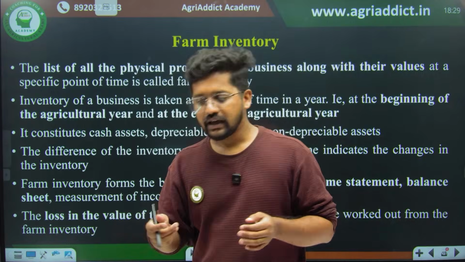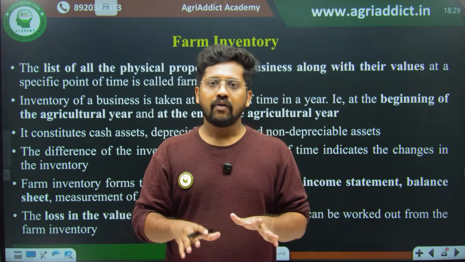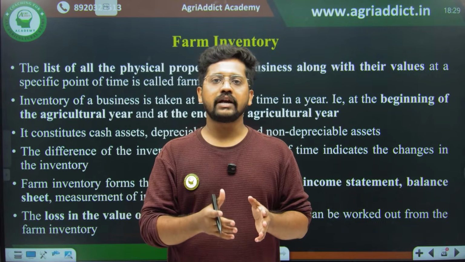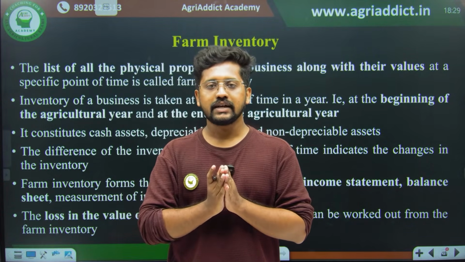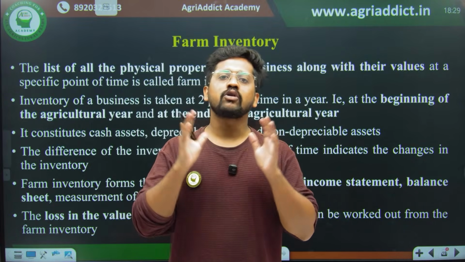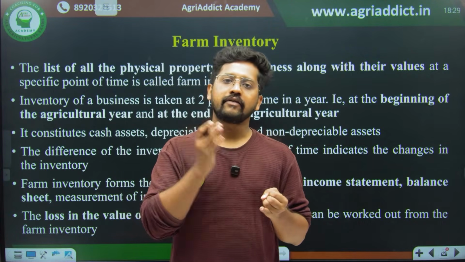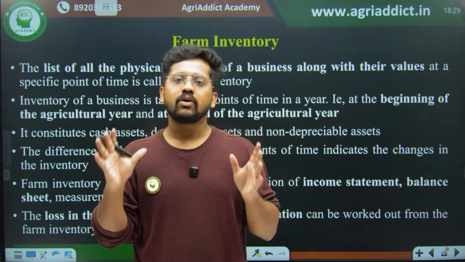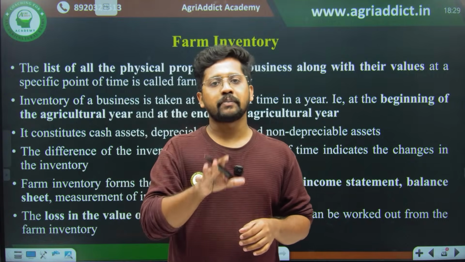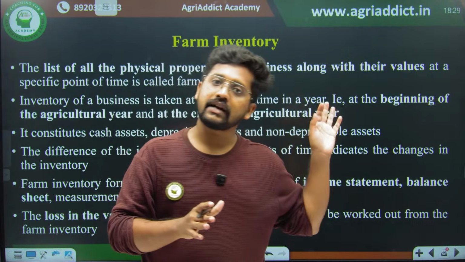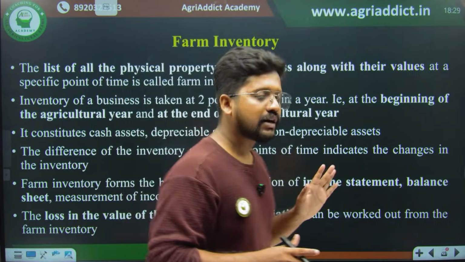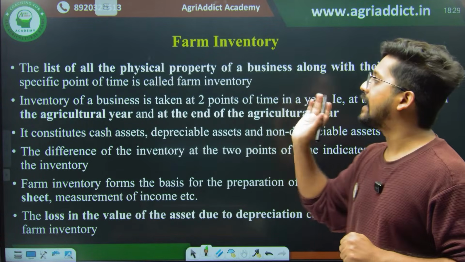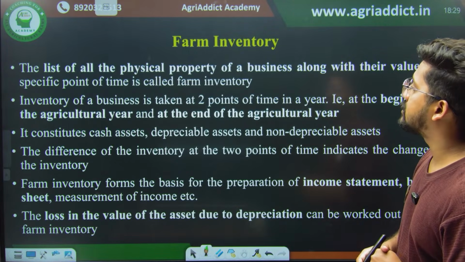Farm inventory is none other than, if I own a farm at a particular point, what are all the things I have? If you are sitting in your class or hostel room, seeing this lecture, just look around you and assess what are all the things that you already have with you. You will have a coat, a table, a chair, a phone, an earphone, whatever it is. All the things valued at a particular point of time that you already have, that is none other than your inventory. In the farm, it is considered as farm inventory. The valued list of all the physical property of a business along with its monetary value at a particular point of time is known as farm inventory.